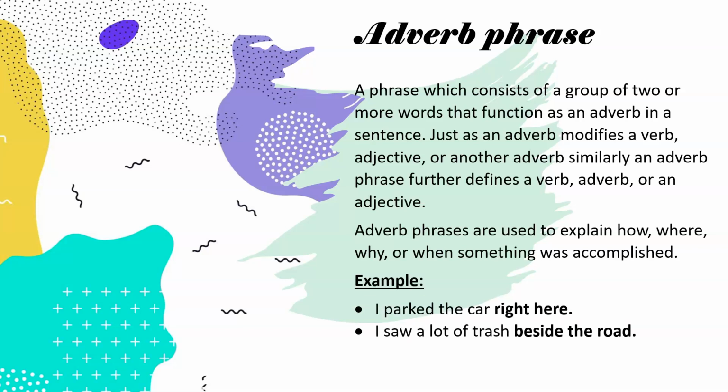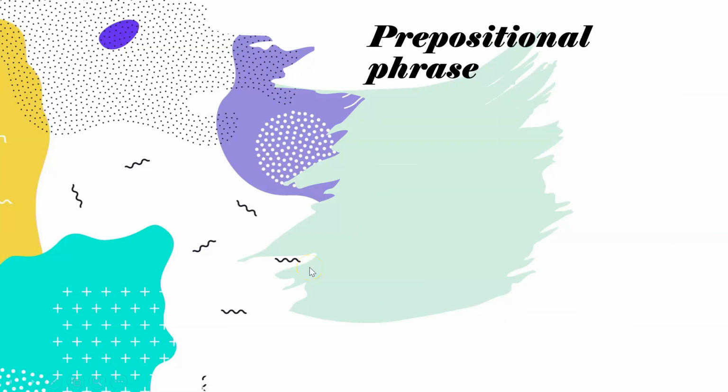Examples: I parked the car right here. I saw a lot of trash beside the road. Right here, beside the road, these are adverb phrases. So now prepositional phrase.